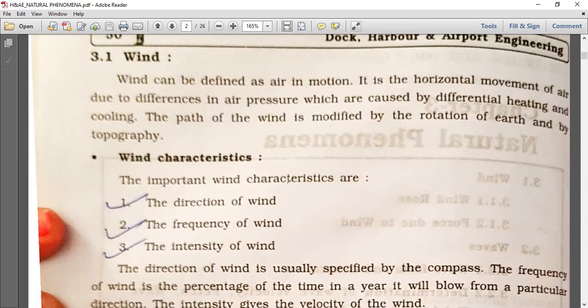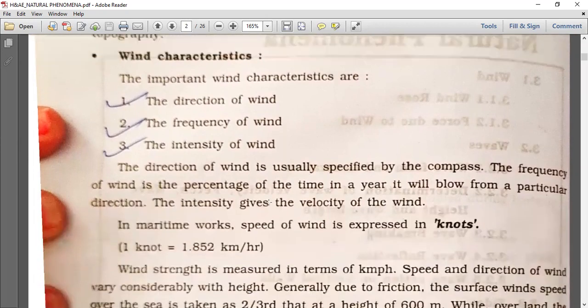What is the characteristic of wind? The important wind characteristics are, first, direction of wind, frequency of wind, and intensity of wind.